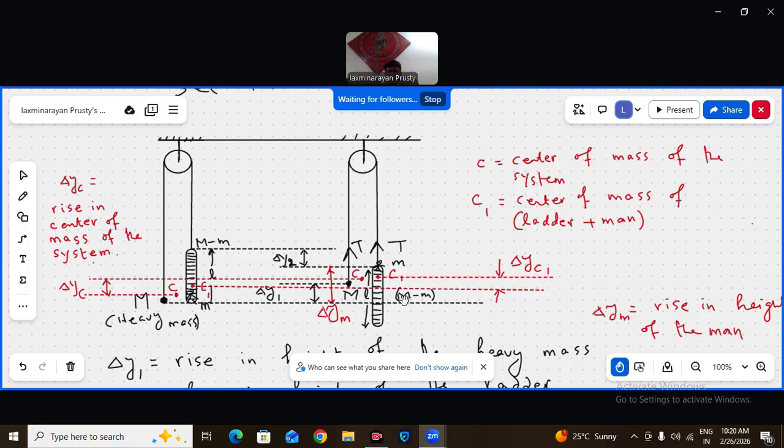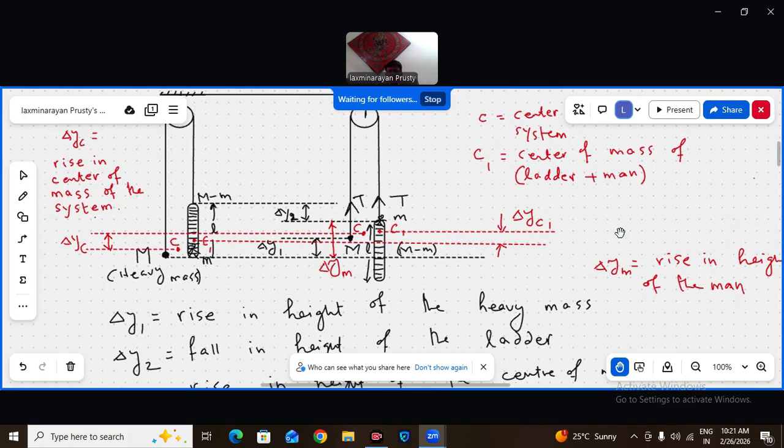So between this initial C1 and final C1, the height is delta Y C1. Delta Y C1 means the rise of height of the center of mass of the man and ladder system. But the total center of mass rise is delta YC, between this C and this C. This is the total center of mass, that is heavy mass, ladder, the man, and the massless rope.